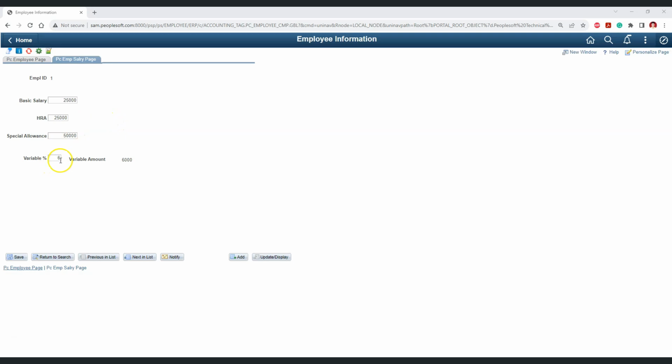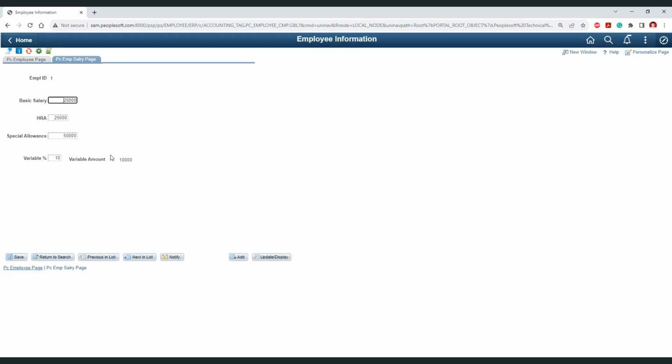We also have a variable, which will be in percent, and the variable amount will be the percentage calculated upon the total salary. For example, if I say the variable to be 10% and if I save it, then I will have the variable amount as 10% of the total salary.